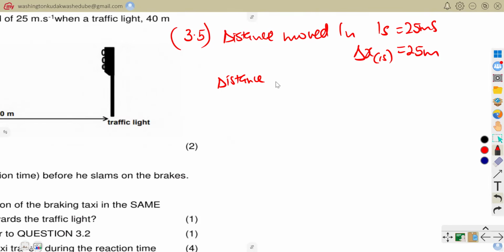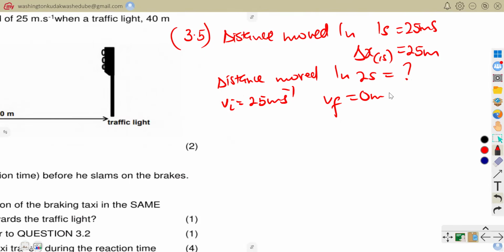Distance moved in 2 seconds. It is equal to what? That is where we say our initial velocity was 25 meters per second, our final velocity was 0 meters per second because it came to rest, and the time it took to come to rest was 2 seconds. So the first thing to do is calculate your acceleration.